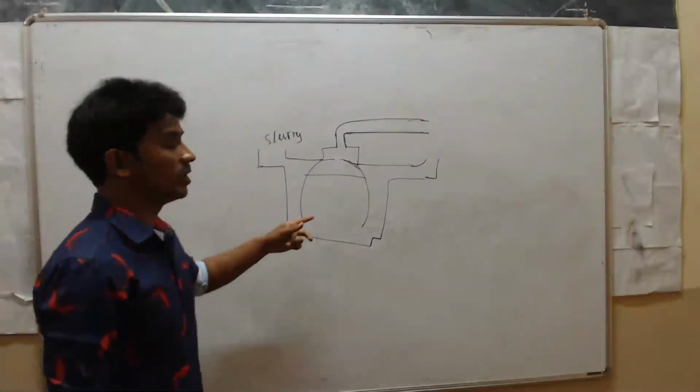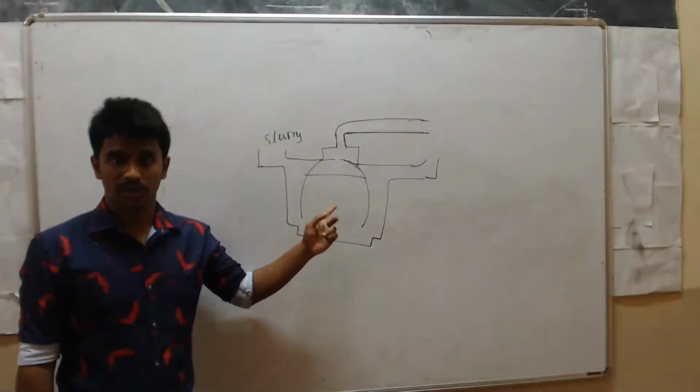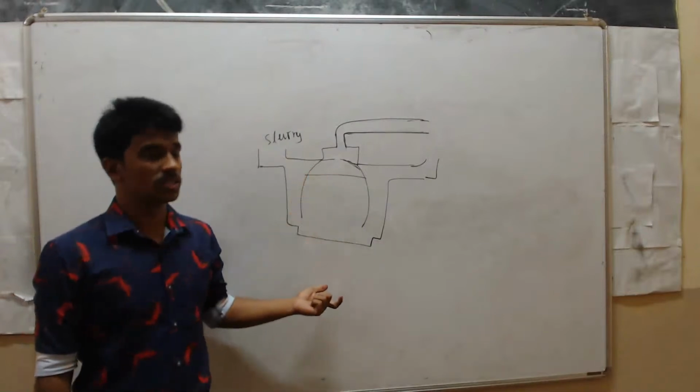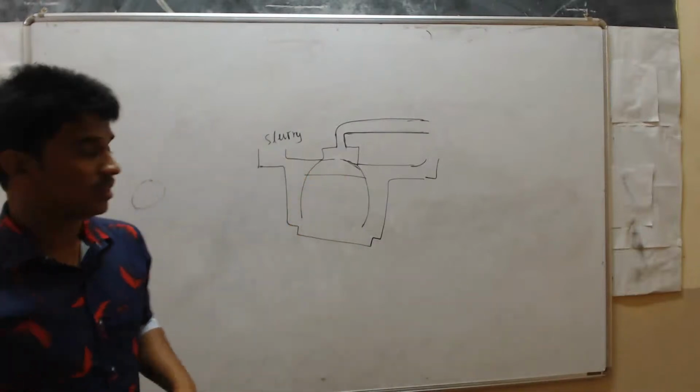So this diagram is very important for 2 or 3 marks. First you have to draw this diagram, then you have to label the parts.